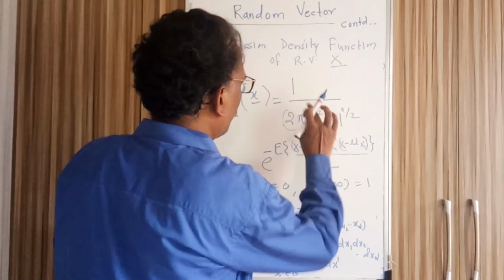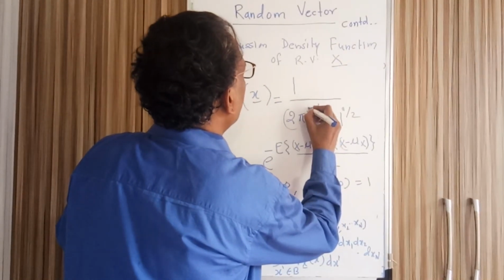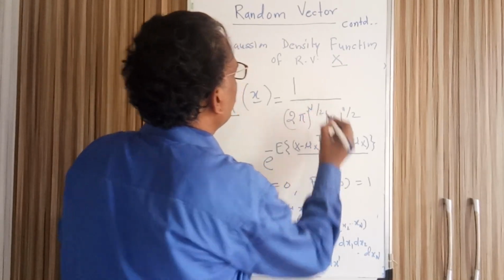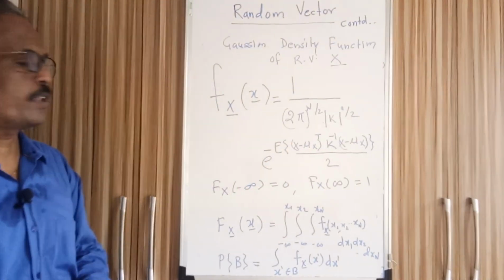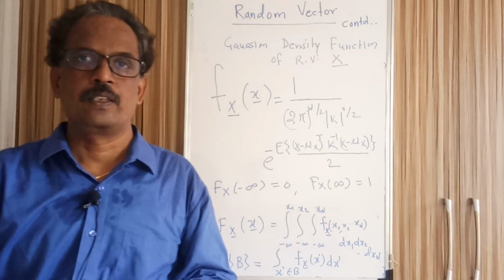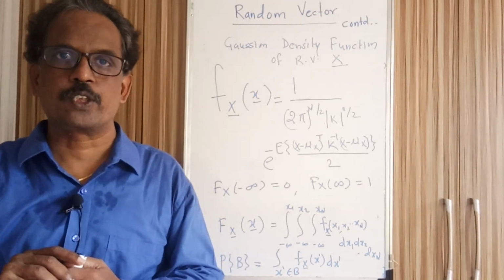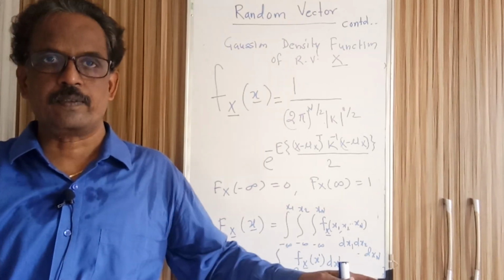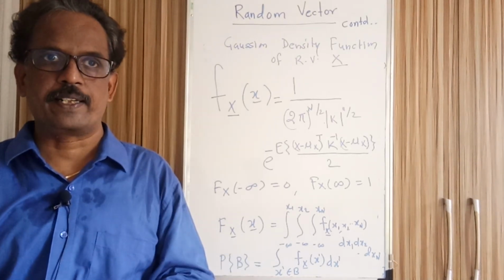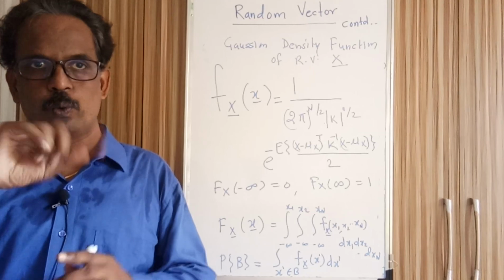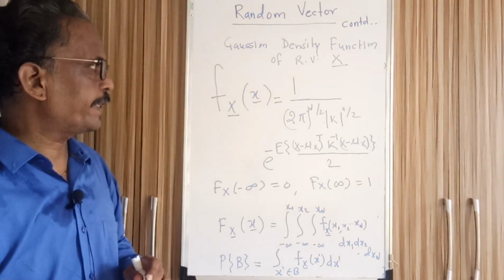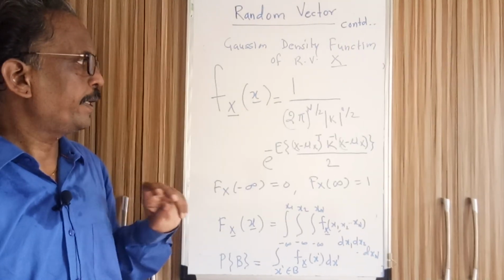This n means the number of components is n, so because of that this n by 2 is coming. For the density function of a single random variable it is root 2 pi, and there are n random variables, so in that case we can say 2 pi raised to n by 2. That way we can remember it is 2 pi raised to n by 2.